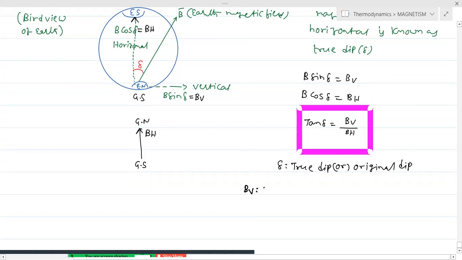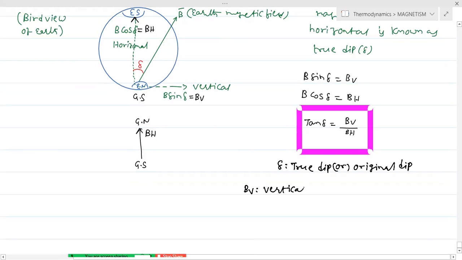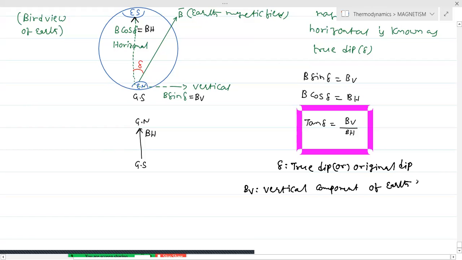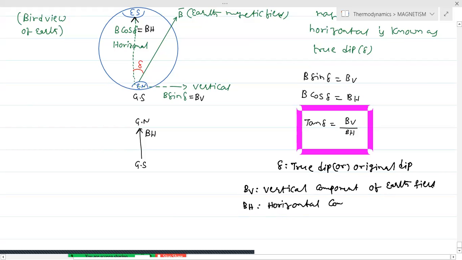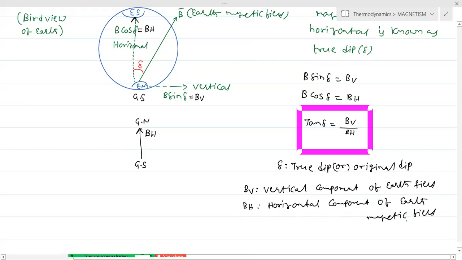So BV is nothing but the vertical component of Earth magnetic field, and BH is the horizontal component of Earth magnetic field. So in this way, we will understand the exact meaning of it.